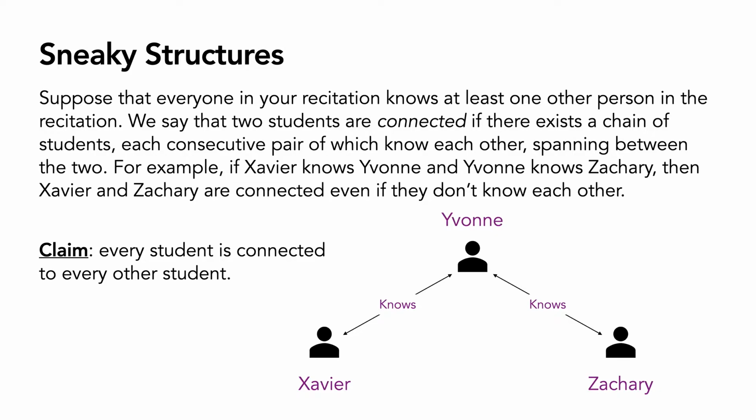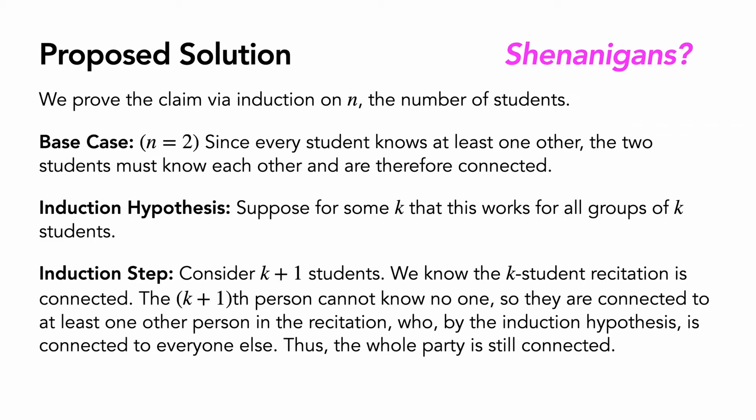Now would be a good time to pause the video and think to yourself, do I believe that? We've proposed a proof of this via induction on n, the number of students. As a base case, suppose that n is equal to 2. Then, by our definition, the first student in the recitation must necessarily know the second student in the recitation, because that's the only other student there is to know. Similarly, the second student must know the first student, and therefore they're connected.